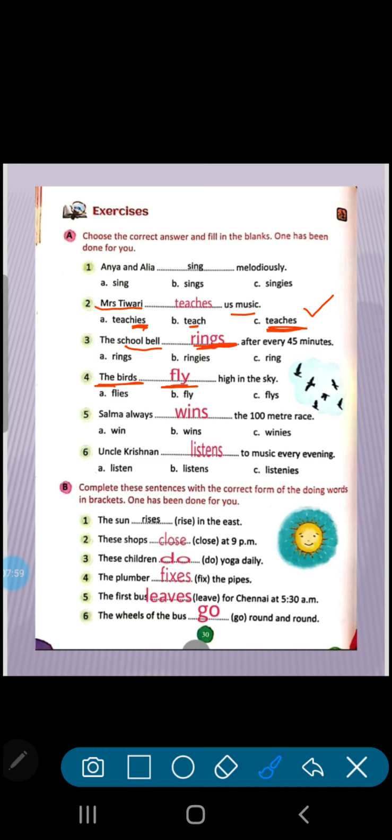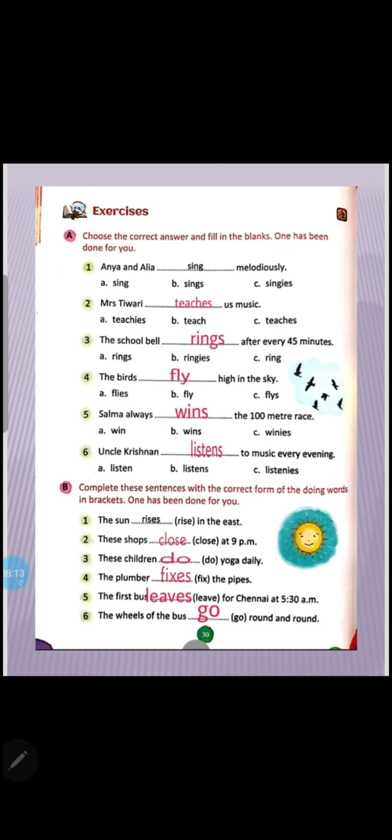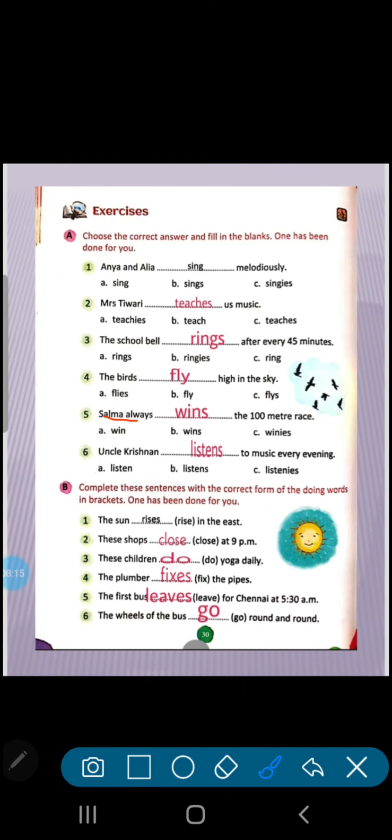Here fly will come. If only bird will be given to you, then you will write flies. We will cut y and we will add ies. This is the correct spelling of fly. This is the wrong spelling. Okay. Next, Salma always. Now Salma is one only, so we will add s. Uncle Krishnan. Only one uncle is there, so Uncle Krishnan listens to music every morning, every evening.